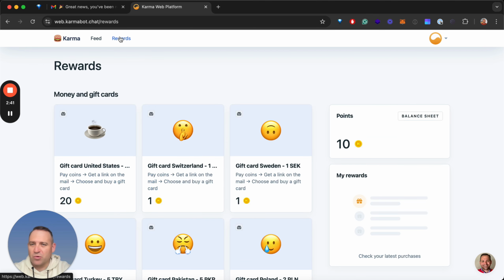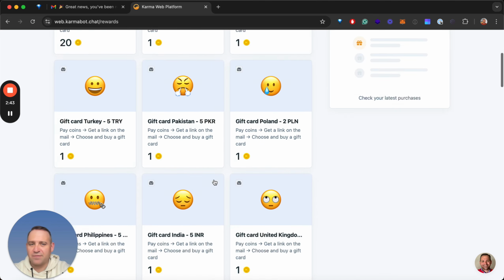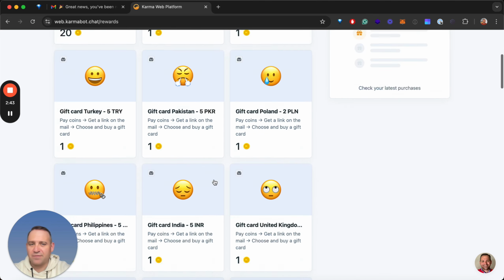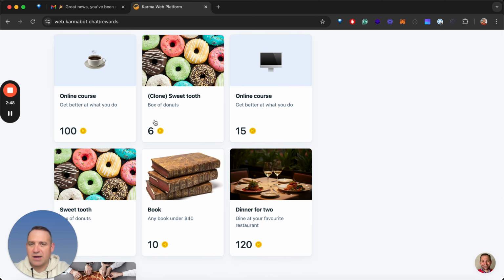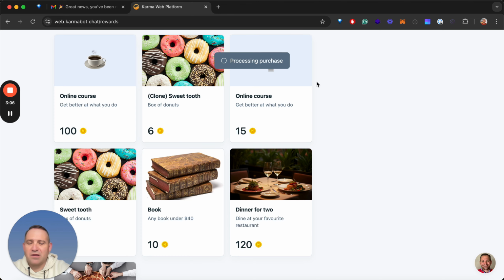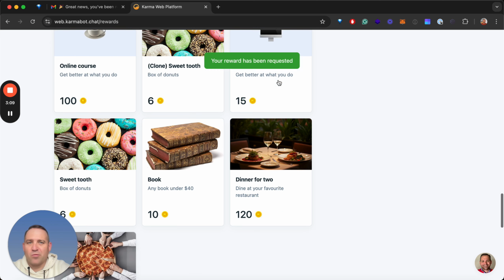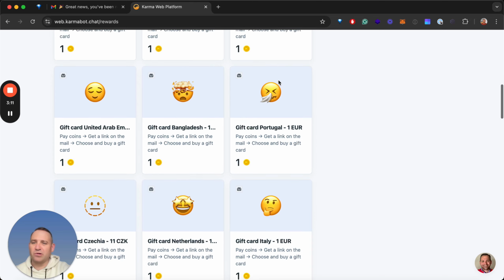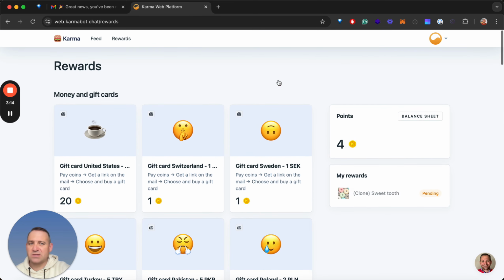And then you can also see rewards, if your rewards module is turned on and you have enough coins, for example, to get a reward. So let's say I have 6 coins for a sweet tooth. Right now I can redeem that. Maybe just please put a box on my desk, and that'll be instructions for your admin. Click redeem. The reward was requested. So your admin will receive a notification, and once they fulfill the reward, they'll give that to you.